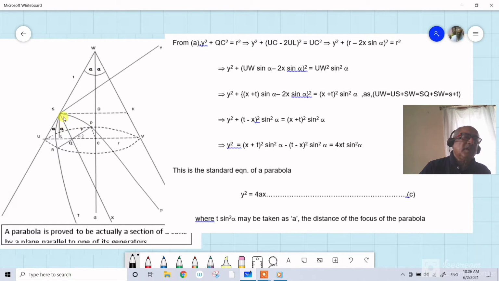We have this Sx parallel to WV or WK, and P is any point on this curve, so its coordinates are SQ and QP.